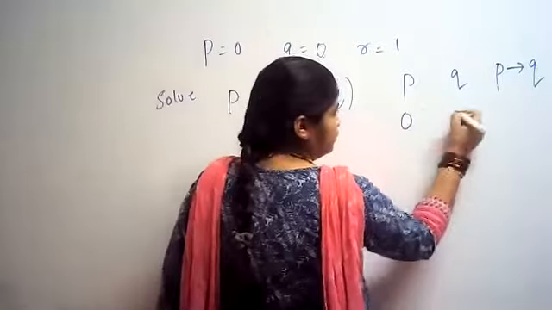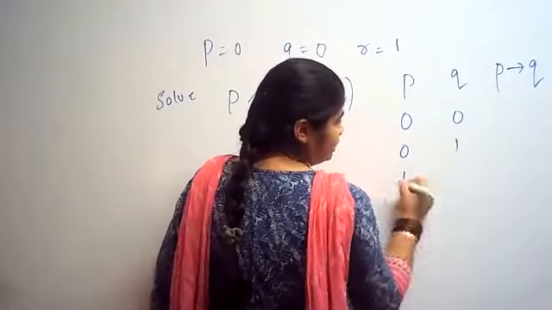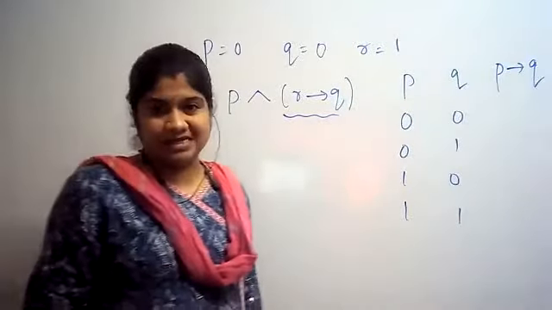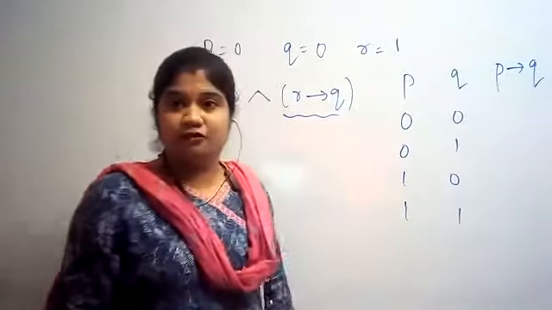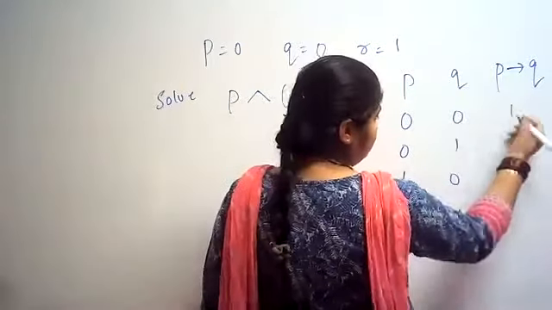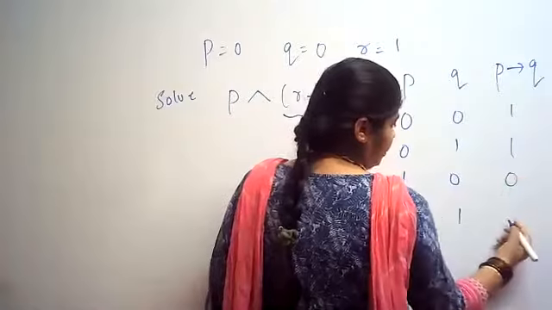I'll write here 0 0, 0 1, 1 0, 1 1. What will be the result for this? 0 0 is 1. This is 1, this is 0, and this is 1.